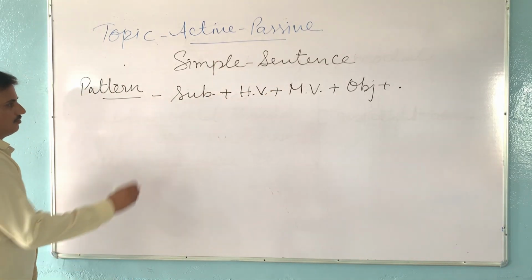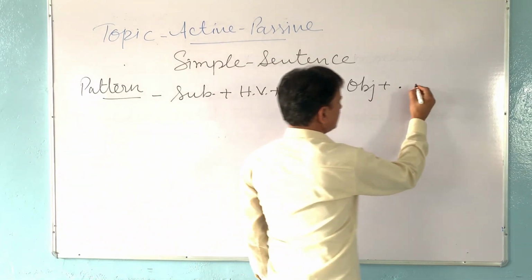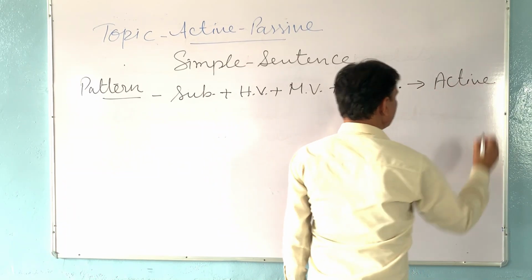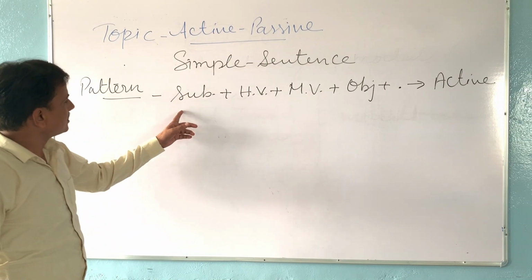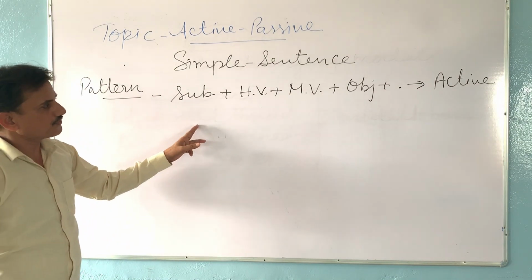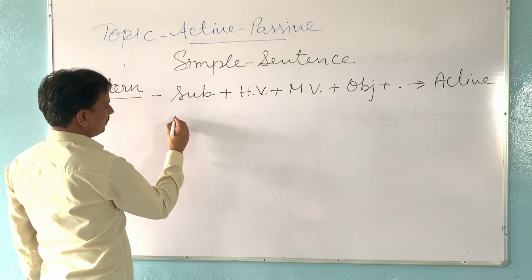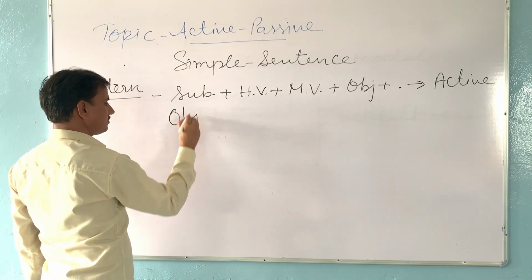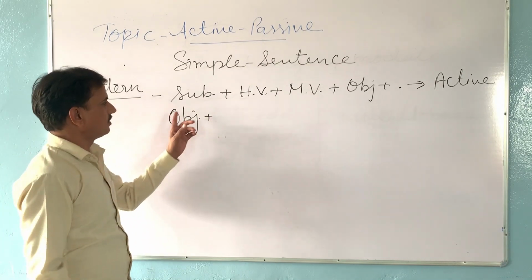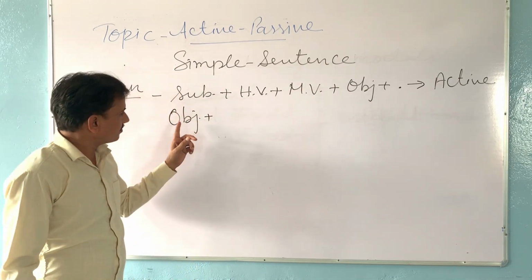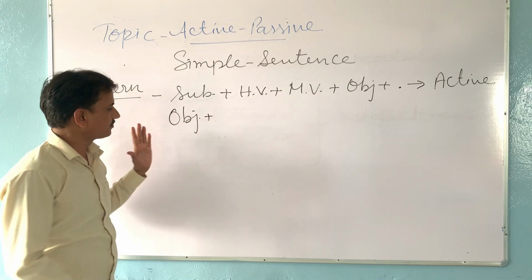So this is the pattern of active sentence. Now you will see the pattern of passive sentence. First of all, we will write object, means the object of the active sentence will be the subject of passive sentence.